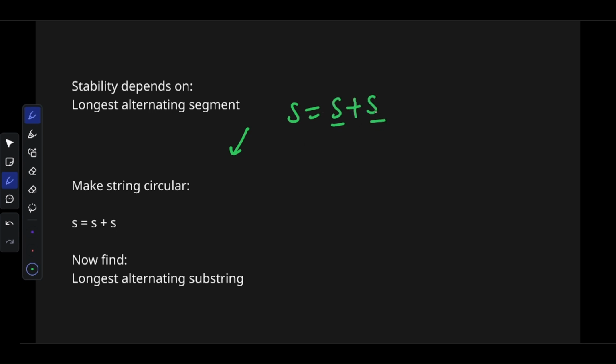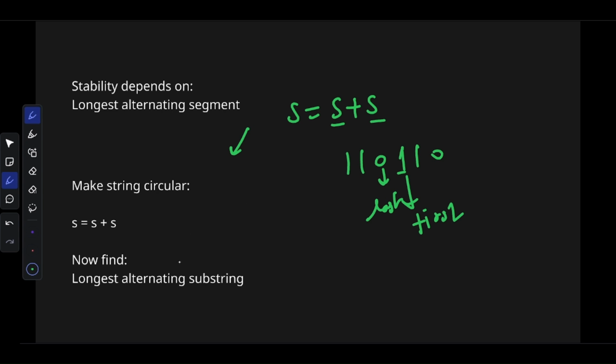Then for the last character the next is the first one, and for the first one the previous is the last. So this handles the circular dependency.